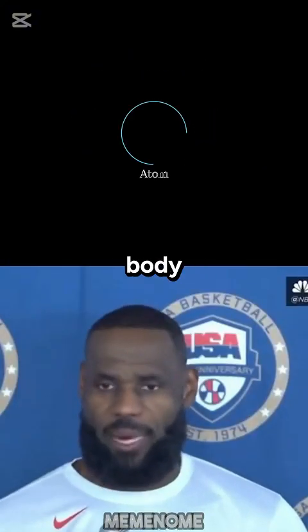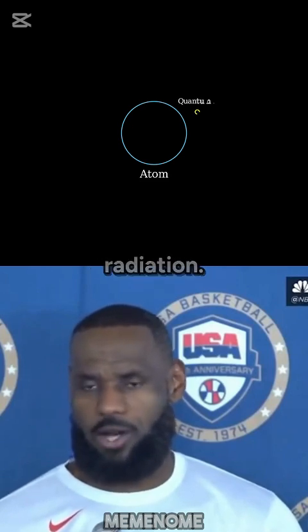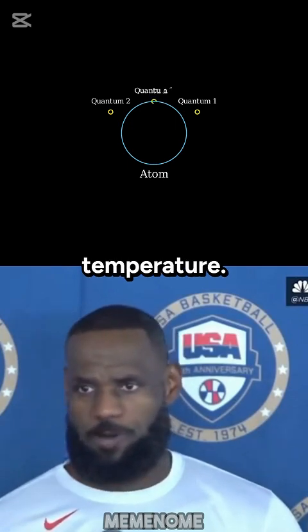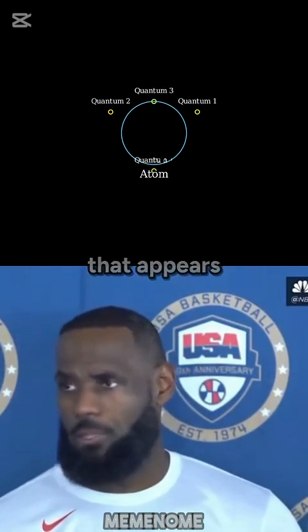Now let's look at black body radiation. When objects are heated, they emit radiation. The wavelength distribution of this radiation is dependent on the object's temperature. In general, a red-hot object is cooler than one that appears yellowish.